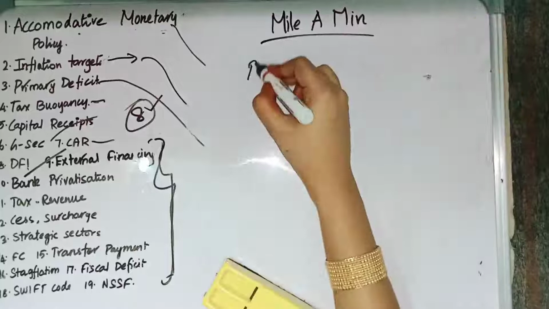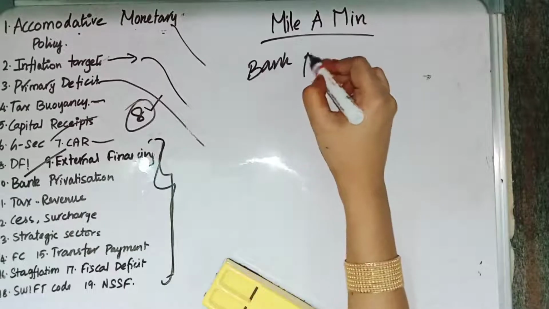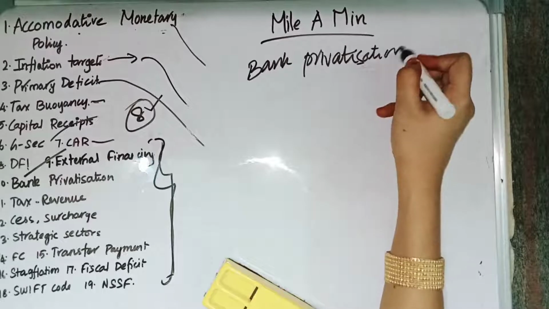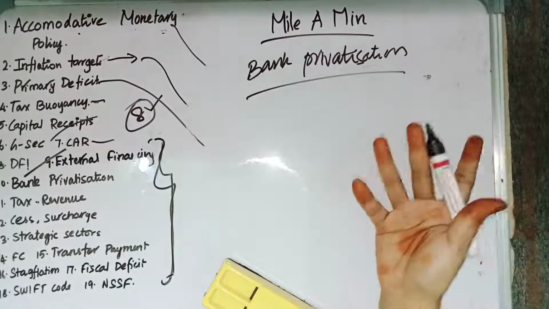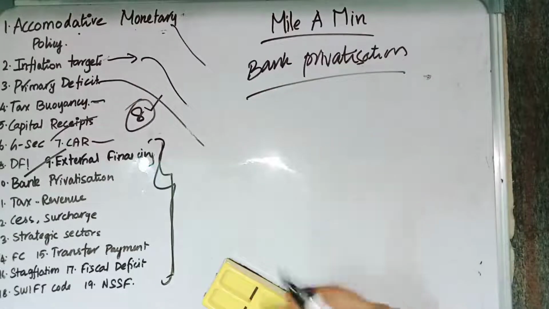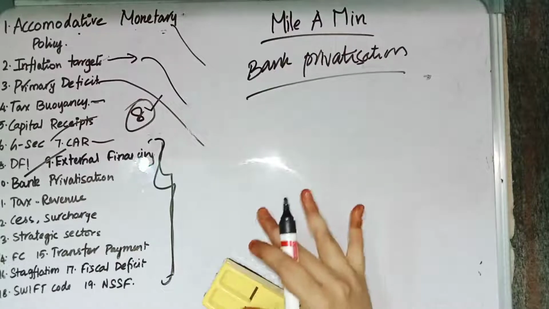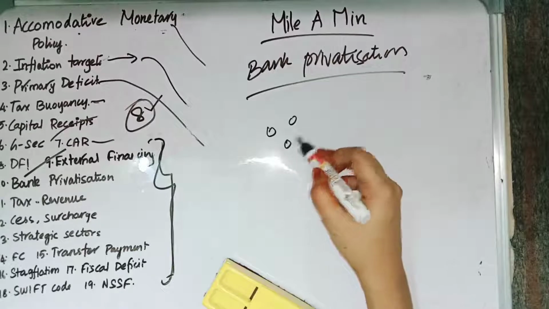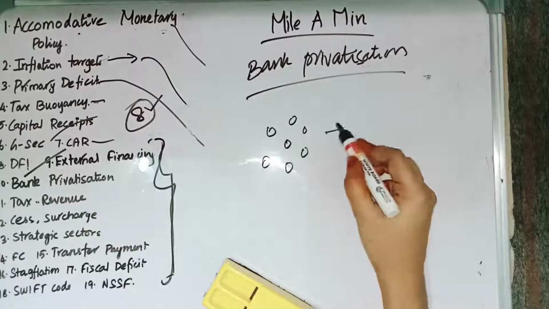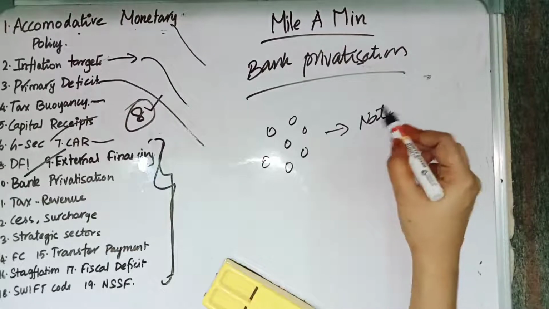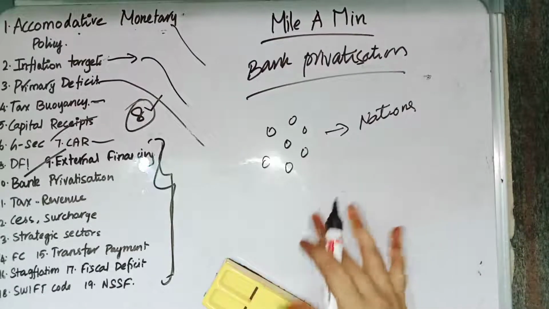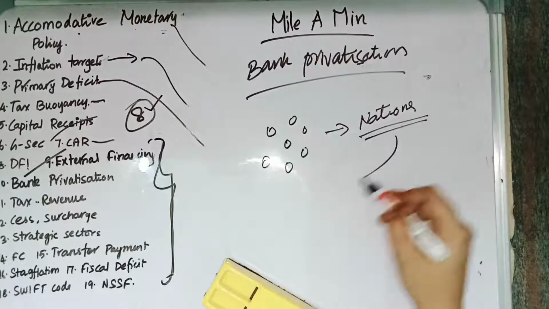And then we have bank privatization. Privatization means nothing but the government is selling its share to private companies. Bank privatization is nothing but, earlier our government had done nationalization. Nationalization is nothing but the government buying all the shares of the bank and the bank becoming nationalized, which means the bank is under the government of India. That is nationalization. Now we are doing the opposite of it. The government is selling its share to private people.